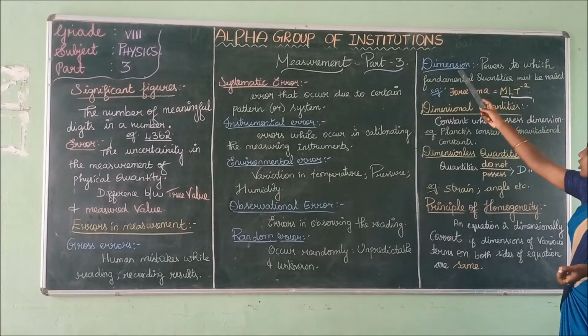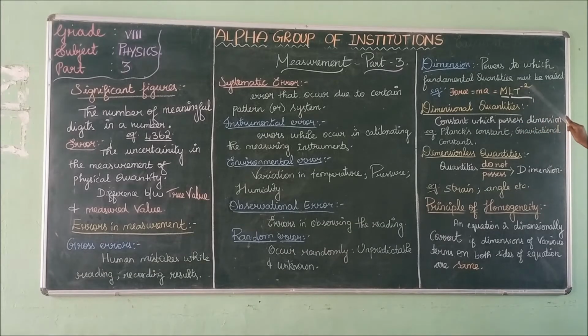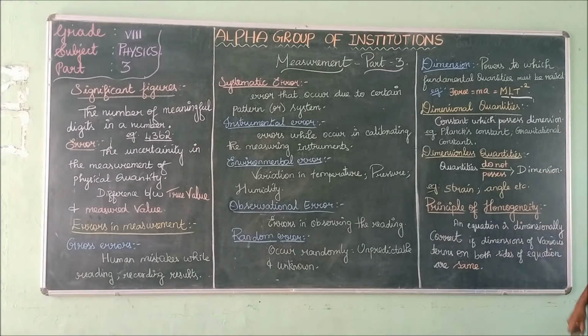Dimension is nothing but the powers to which fundamental quantities must be raised. For example, force: the formula for force is mass into acceleration. The dimension for mass is M and the dimension for acceleration is LT^-2. Next we are going to see what are dimensional quantities and what are dimensionless quantities.